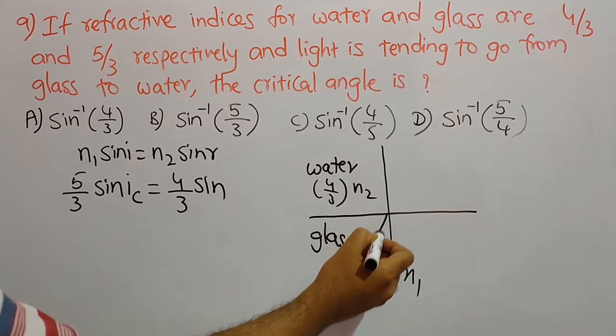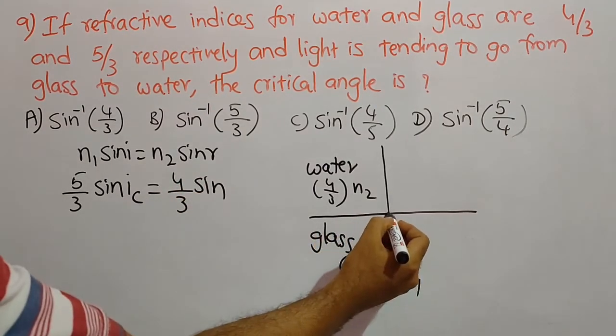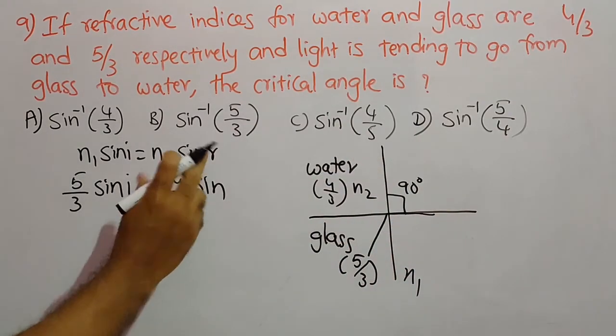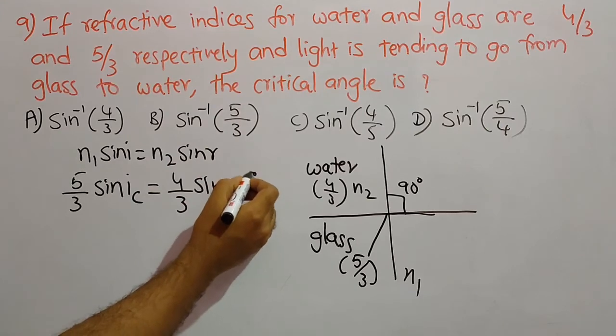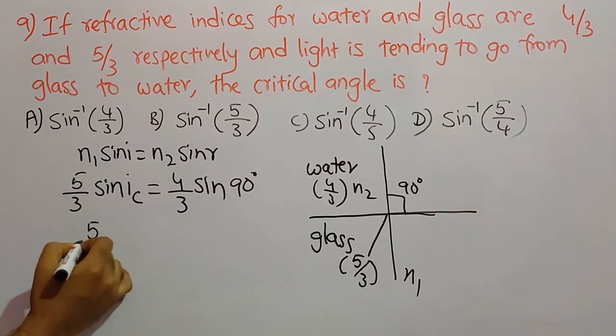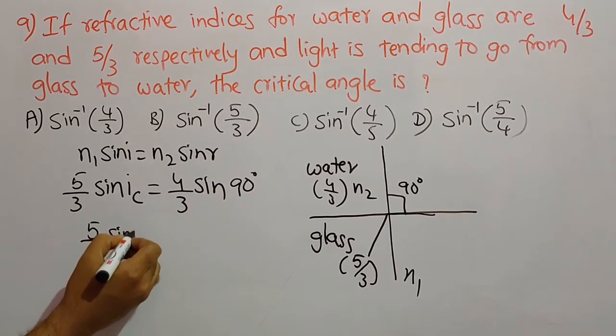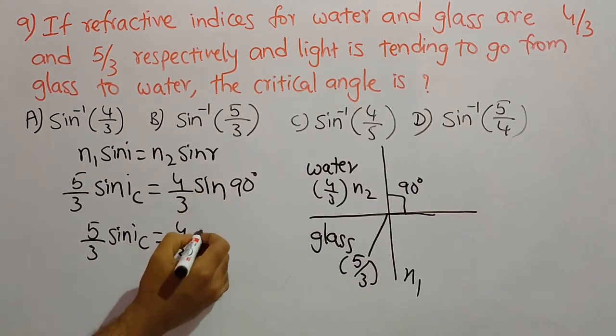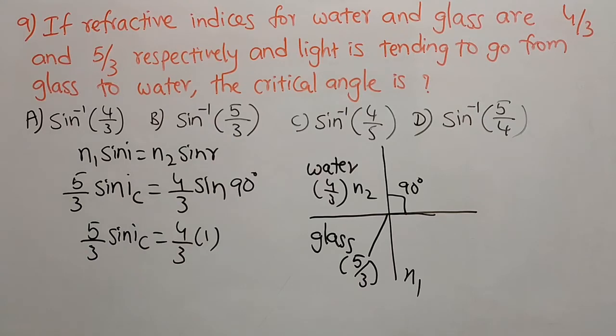So for the critical angle of incidence, the angle of refraction is 90 degrees, so the angle of refraction R is taken as 90 degrees. So 5 by 3 sin IC is equal to 4 by 3 sin 90, and we know sin 90 value is 1.